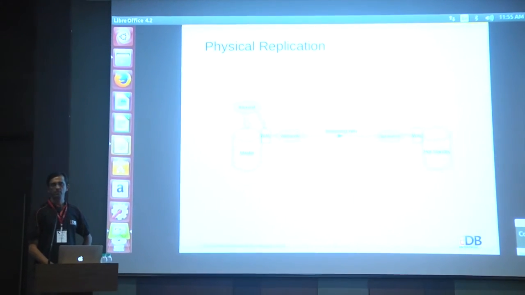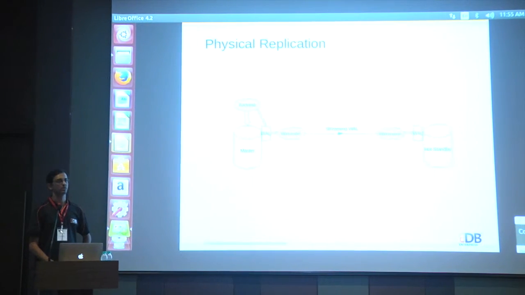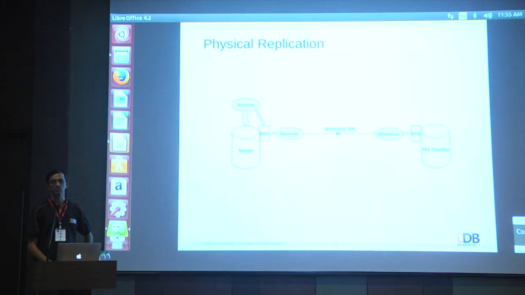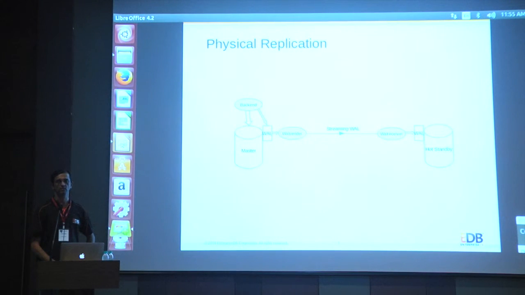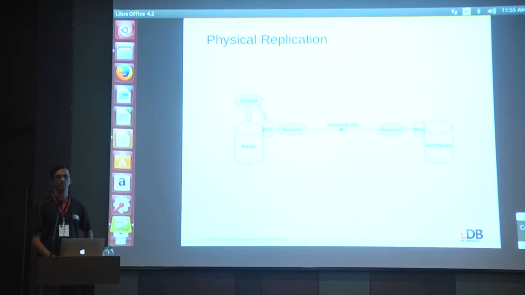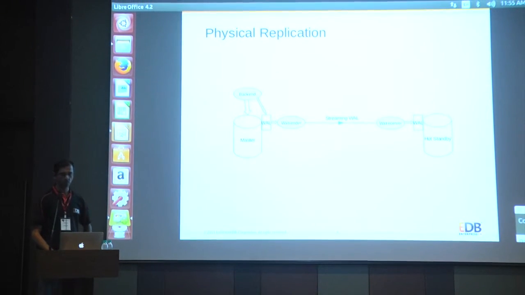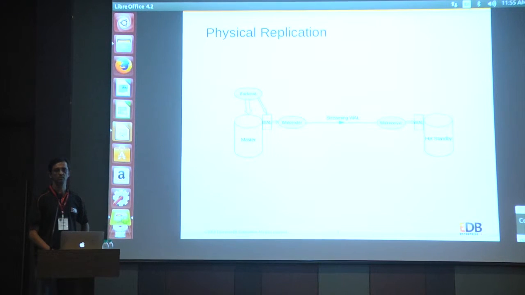So we had started in 9.0 with physical replication. When we say physical replication, we used to just say replication. The word physical replication is now coined because we also have logical replication. The motivation behind physical replication was, in short, high availability.